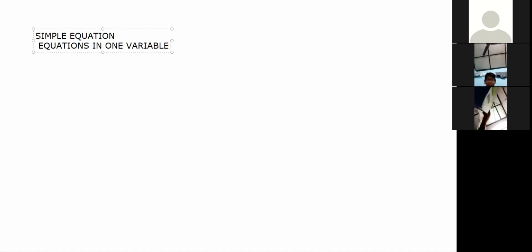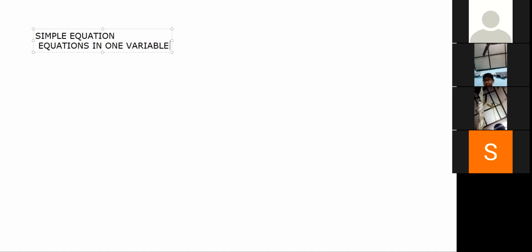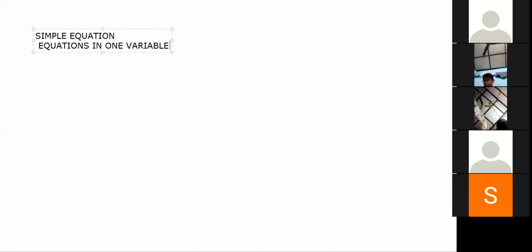Aryan, explain the definition. Sir, a statement of equality in one variable. You are repeating the definition only. I have asked you to explain the statement. You can use one example. I am giving you one example: x minus 5 is equal to 3. With the help of that example, explain.